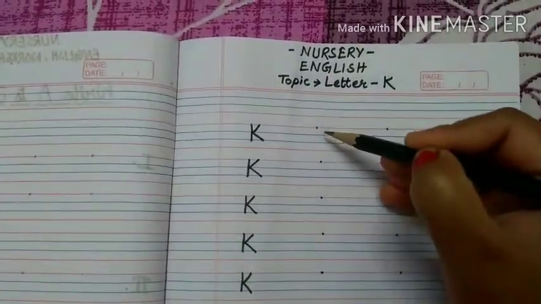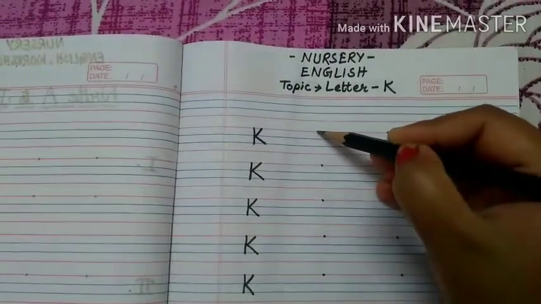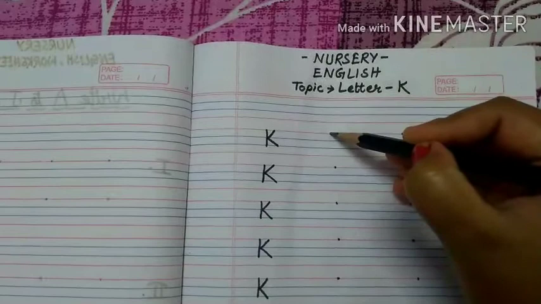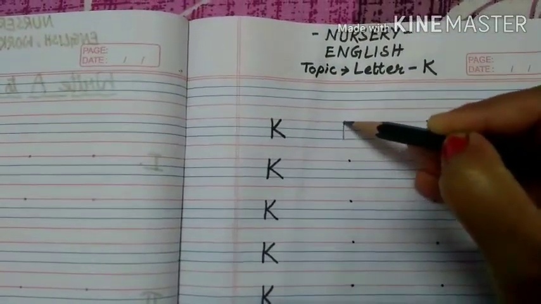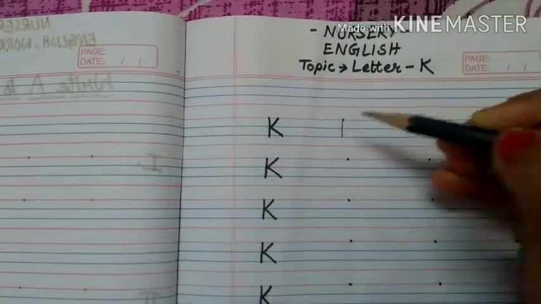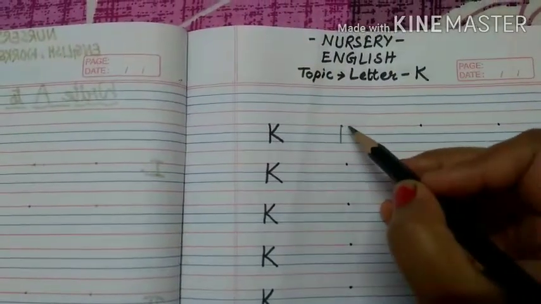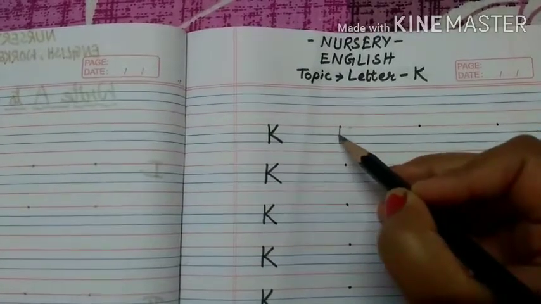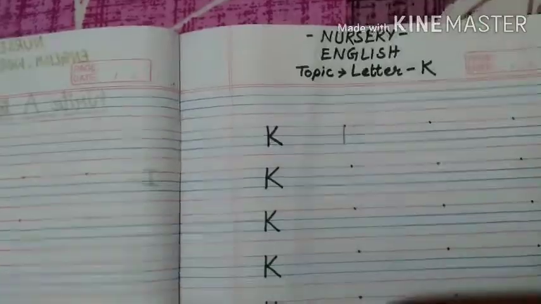So follow me. First you have to draw a standing line from first line to third line like this. First line to third line. Draw a standing line. Then again go back to the top and draw a forward slanting line to the middle of the standing line, or second line.